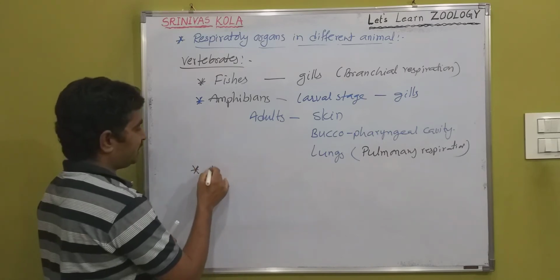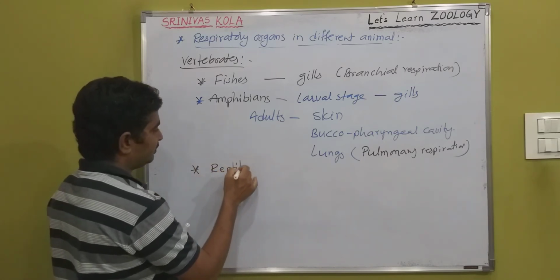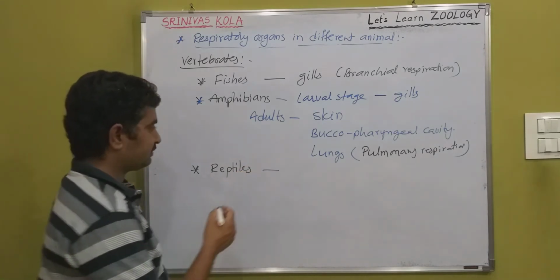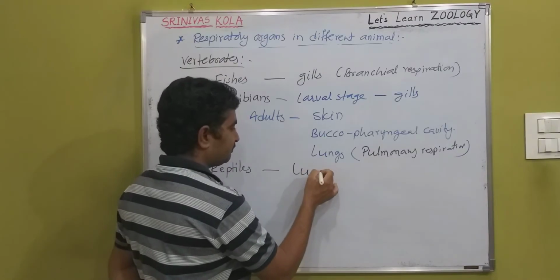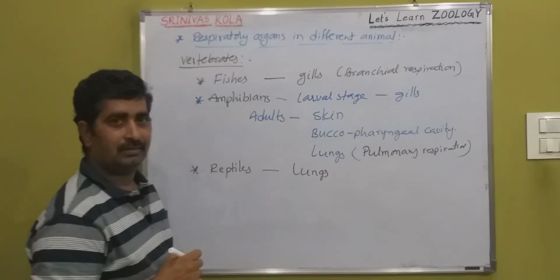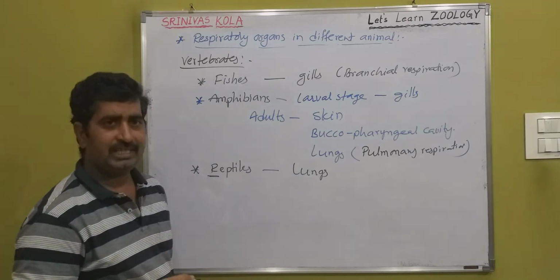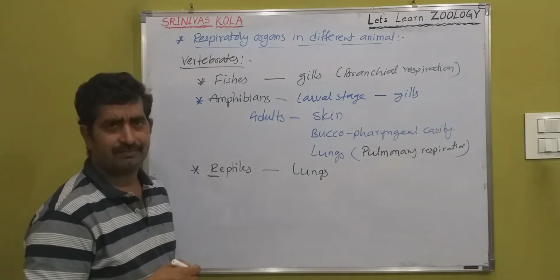Now after amphibians, reptiles. In reptiles, lungs are common. Reptiles are mostly terrestrial animals.